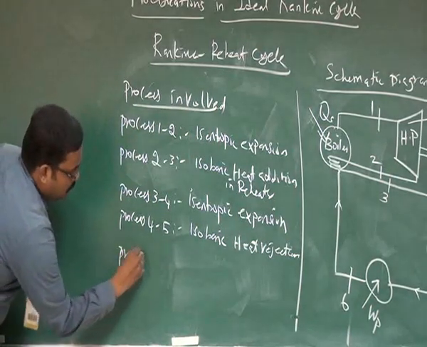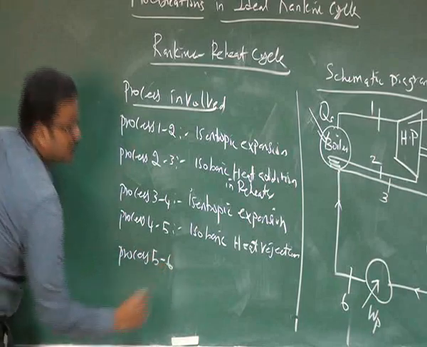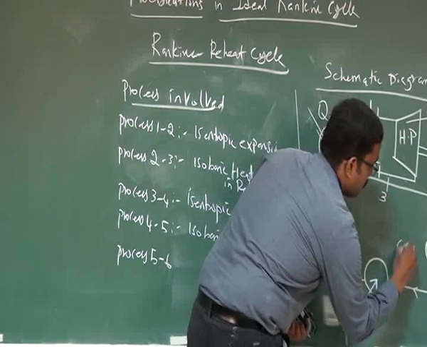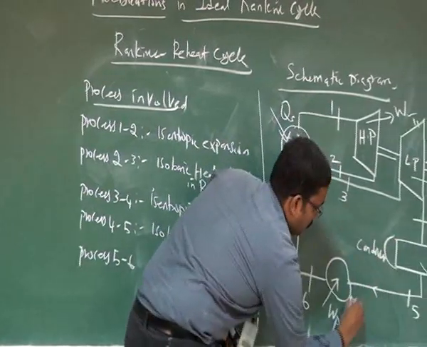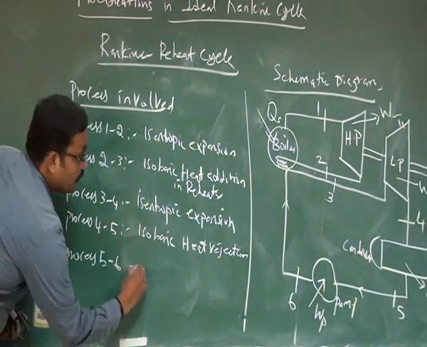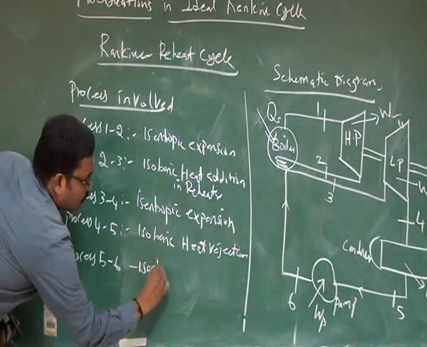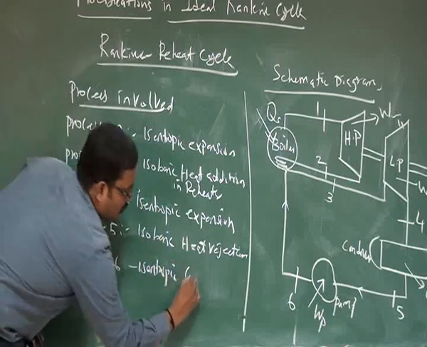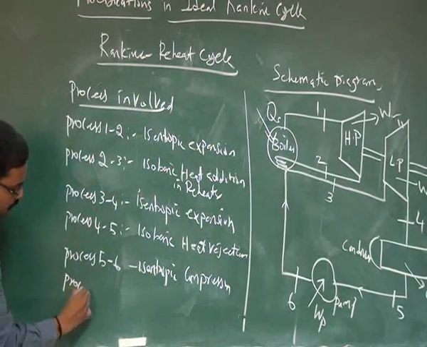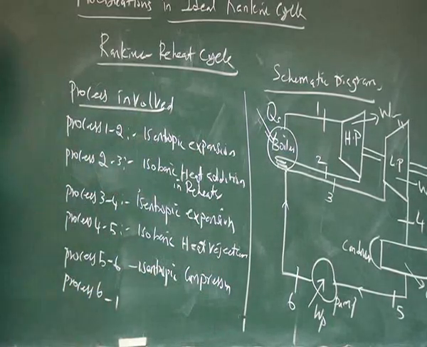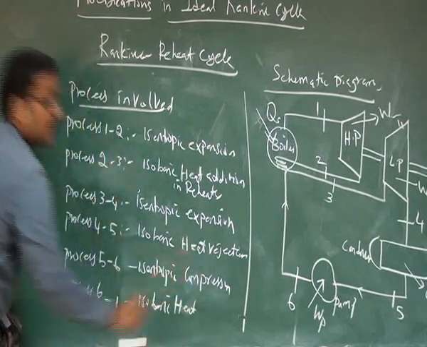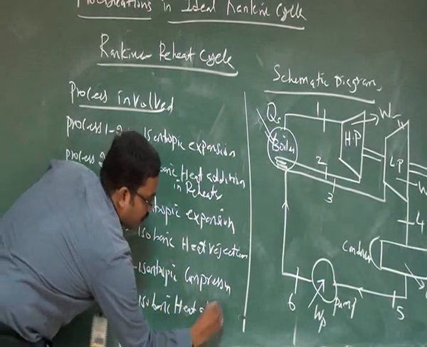Then process 5 to 6 is isentropic compression in the pump. 5 to 6 is isentropic compression. 6 to 1 is isobaric heat addition in the boiler.